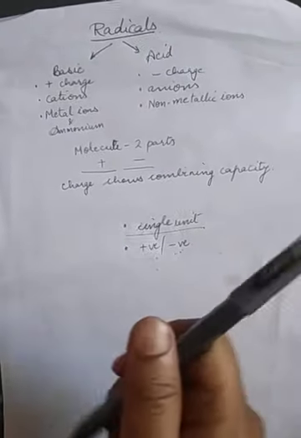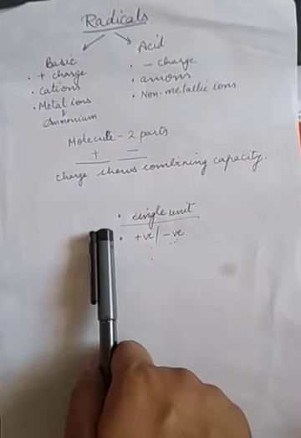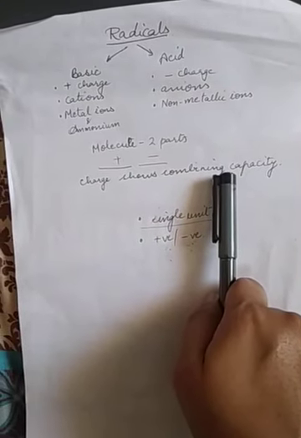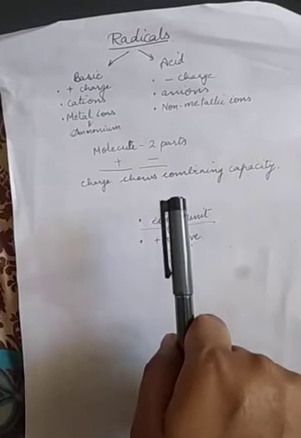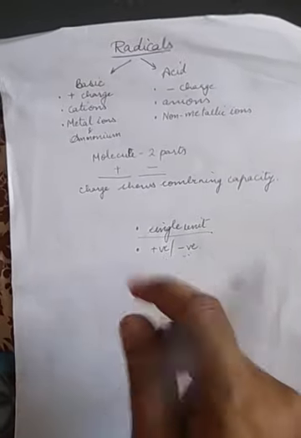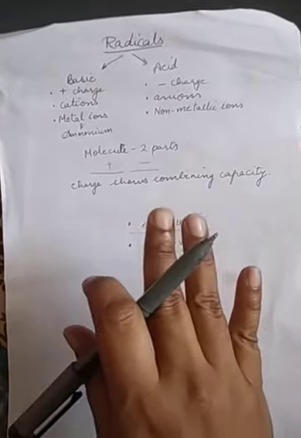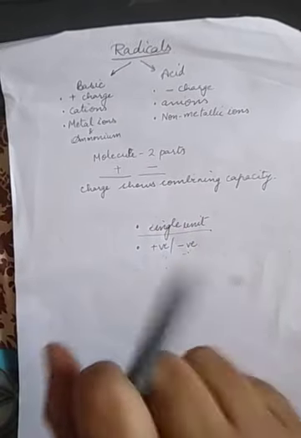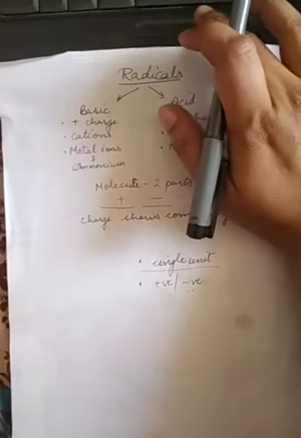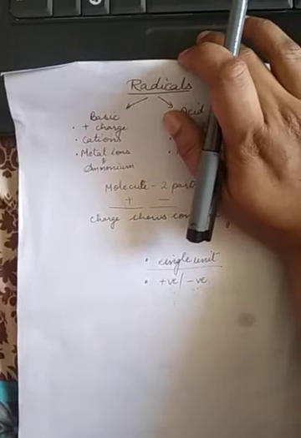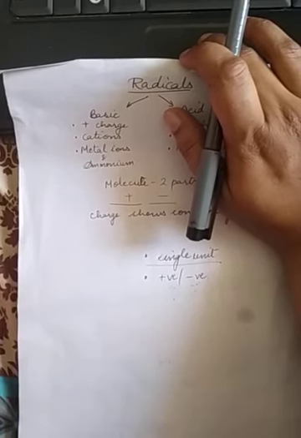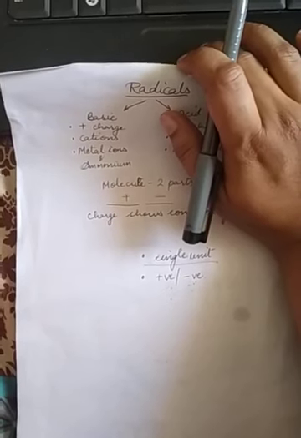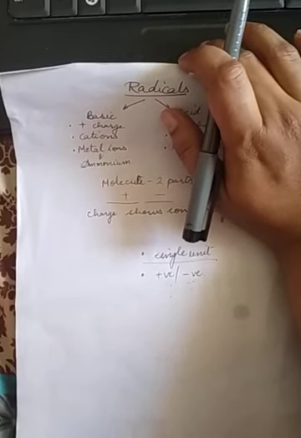So don't get confused between a compound and a radical. A compound never contains a charge, but radicals are always charged particles. Both are actually groups of atoms only, but a compound is without a charge and radicals are with charges, right? So the difference between an element, a radical and a compound is clear to you. Compounds are neutral, radicals are charged.